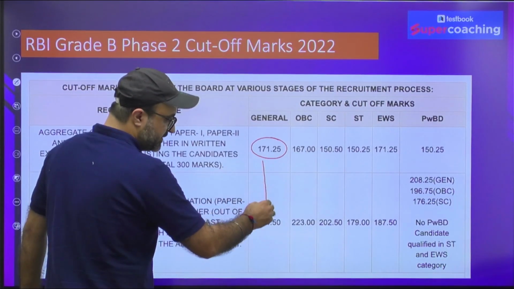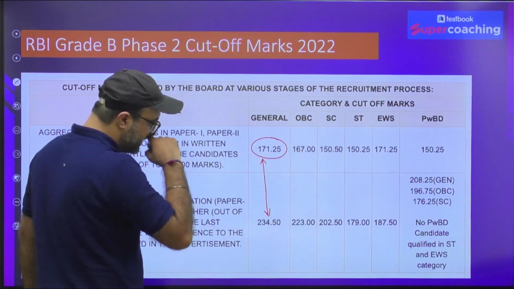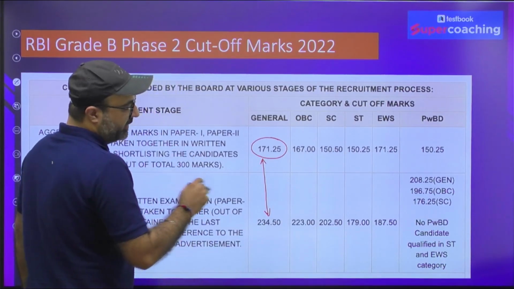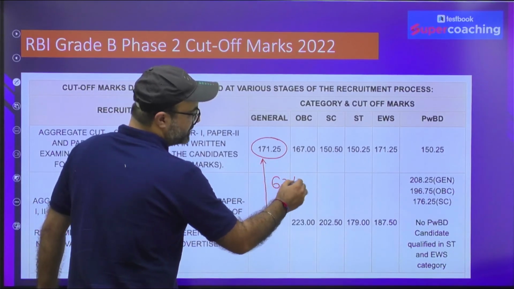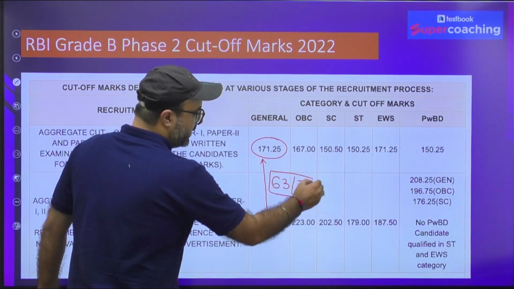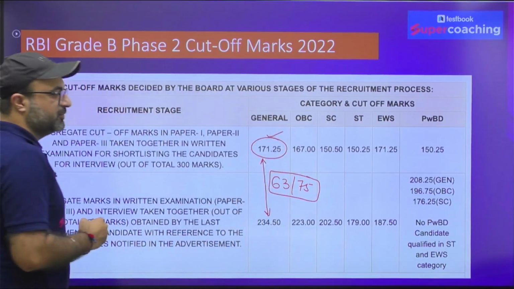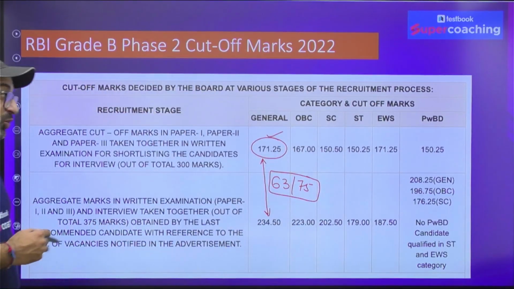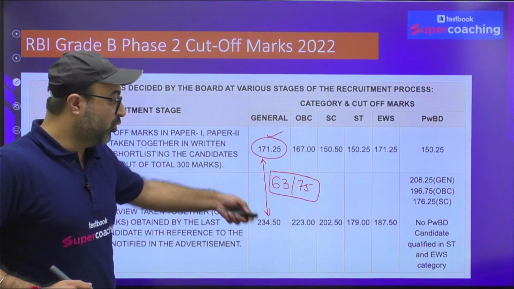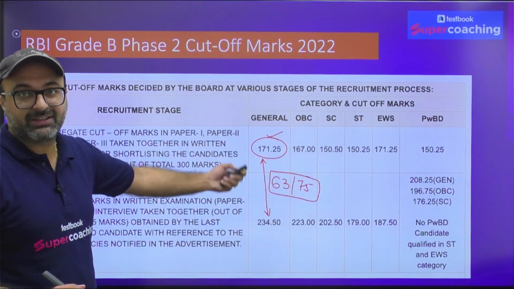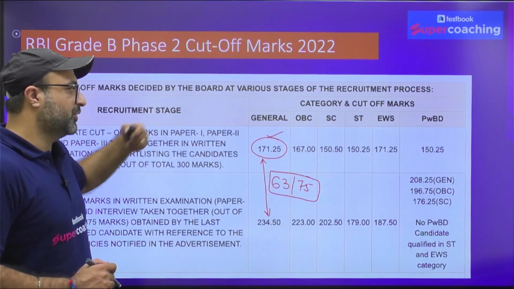But again, the catch is the same. If you see this, the difference is around 63. That means again, if you are just passing phase 2 on borderline, then you will require more than 60 marks to get into the final list, which is going to be difficult.